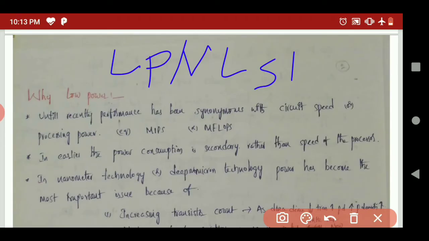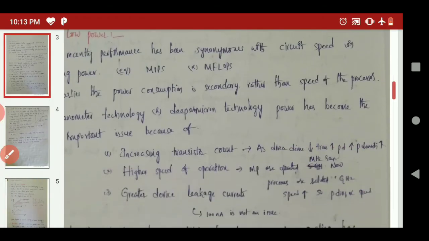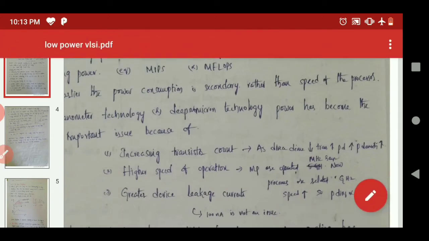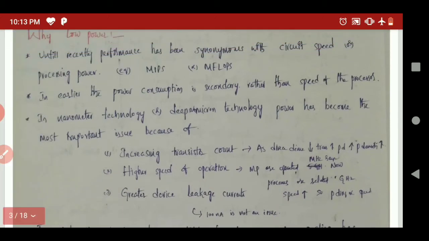In case of low power VLSI, as the technology increases, the submicron technology, that means the nanotechnology, is obviously increasing in every domain. Therefore each and every chip can be designed in a very nano range. That's why the power dissipation or power consumption is one of the most important parameters in case of the VLSI device. Now our main theme in this topic is why low power. What is the main importance of low power in VLSI? That is generally simply called low power VLSI.